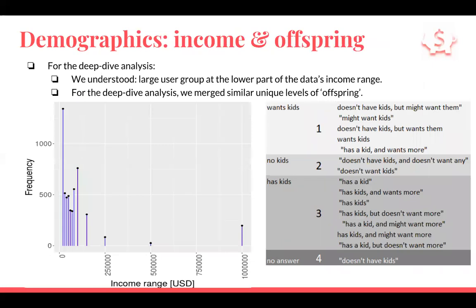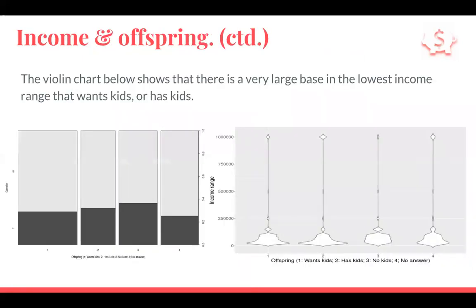Next slide. What we then wanted to do was drill further beyond clustering to come up with a very tangible aha moment for management, and we looked closer at age, gender, and income in correlation with offspring. Here we can see that the large user group is at the lower end of the income range. And for the deep dive analysis, we merged similar unique levels of offspring into wants kids, no kids, has kids, or no answer.